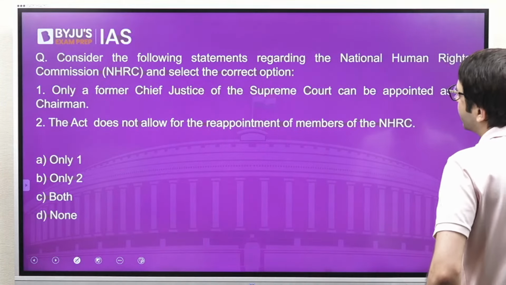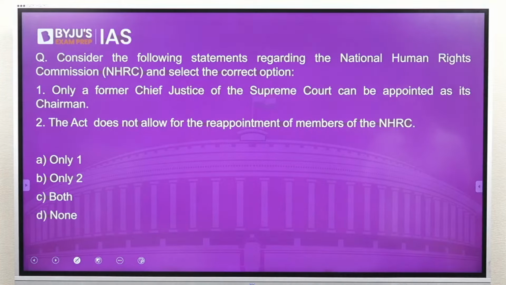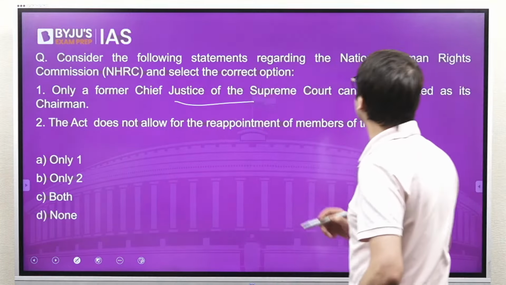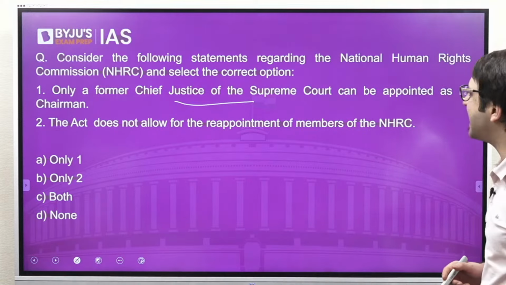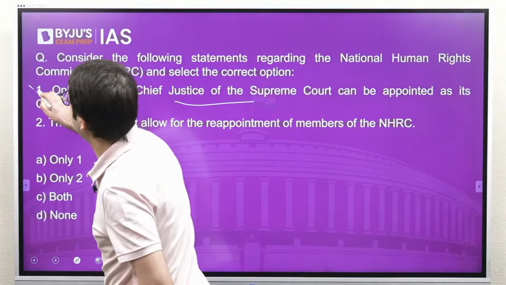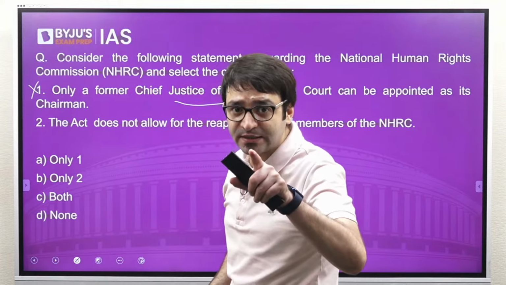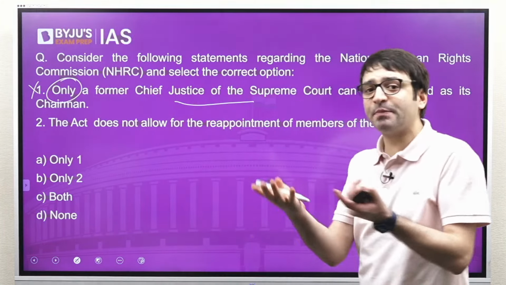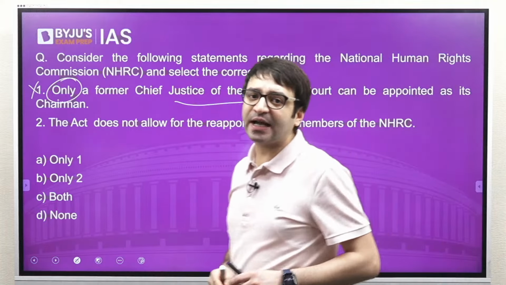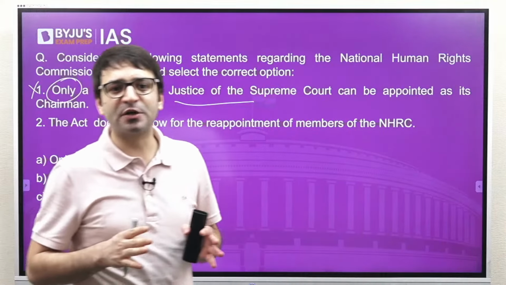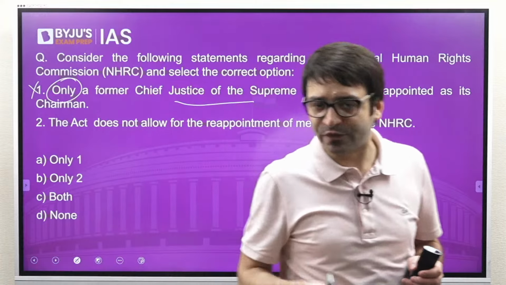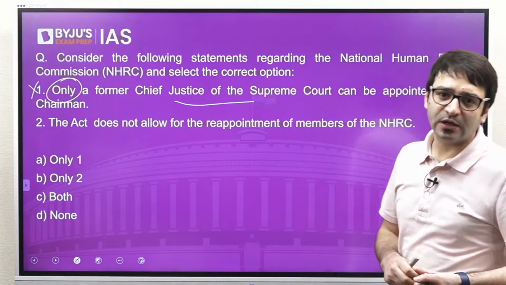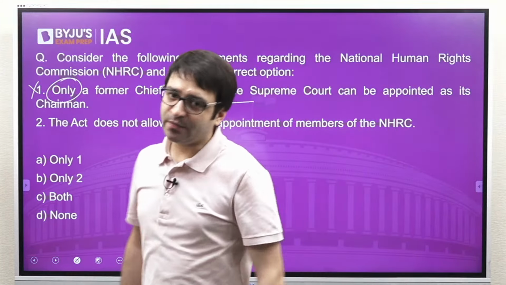Consider the following statements regarding the National Human Rights Commission and select the correct option. Only a former Chief Justice of the Supreme Court can be appointed as its chairman. This is wrong. Why? Because of this term only. Prior to 2019, this statement is correct. But after 2019, either this chairperson should be the former Chief Justice of India or a former judge of the Supreme Court.